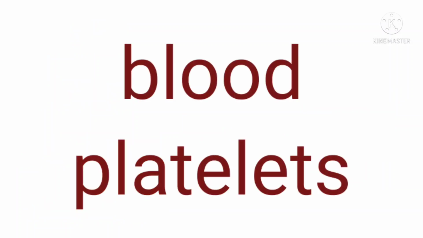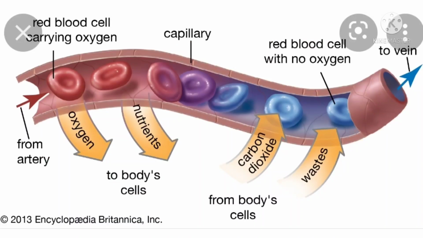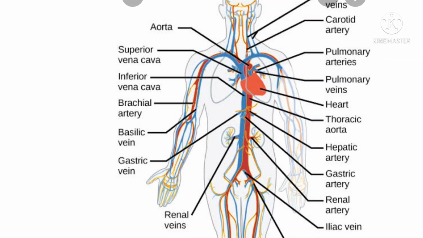Next, the third one, blood platelets. They play an important role in coagulation of blood, when there are cuts and wounds. Blood plays an important role in the transport of materials in animals. Blood is the medium to carry the digested food materials and the inhaled oxygen to all parts of the body. This is the human blood composition.